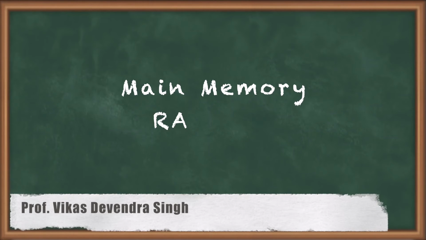Main memory is the memory which is considered to be the physical memory, and that is also considered to be the internal memory of the computer. RAM is used to store the data and the machine code. The full form of RAM is random access memory.